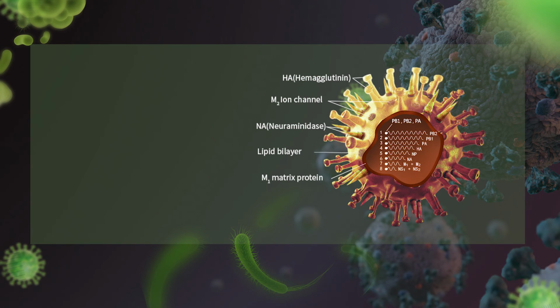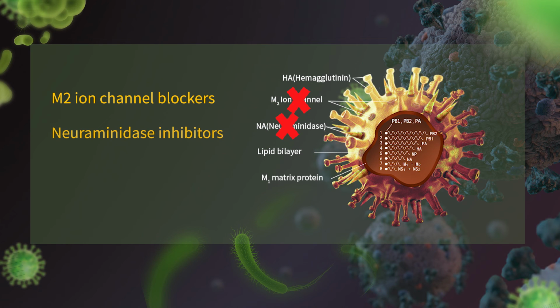Let's summarize here. Besides amantadine, the M2 ion channel blocker, the other antiviral drugs that could be used for patients with flu are oseltamivir and zanamivir. They are neuraminidase inhibitors.